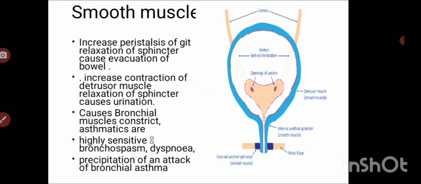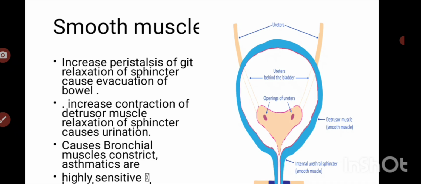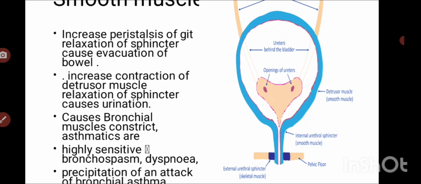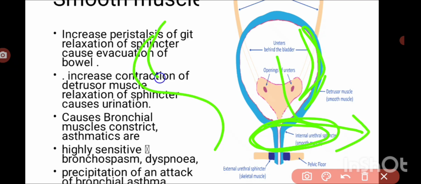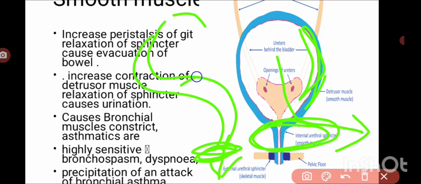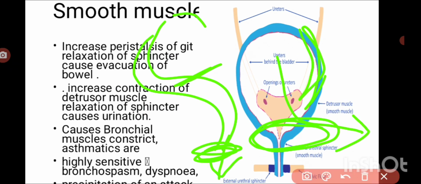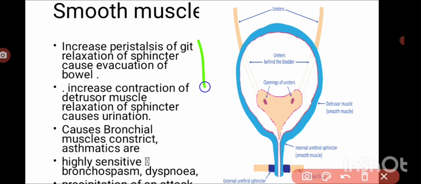Okay, and then on the bladder, on various smooth muscles, first we'll start with the bladder. Here it contracts the detrusor muscle and relaxes the sphincter muscles, so thereby it causes urination. On the GIT, it contracts the entire GIT and relaxes the sphincter, causing defecation and causing abdominal pain, colic, etc., because of increased contractions. Then it causes bronchoconstriction, and it causes contractions of the ureter.